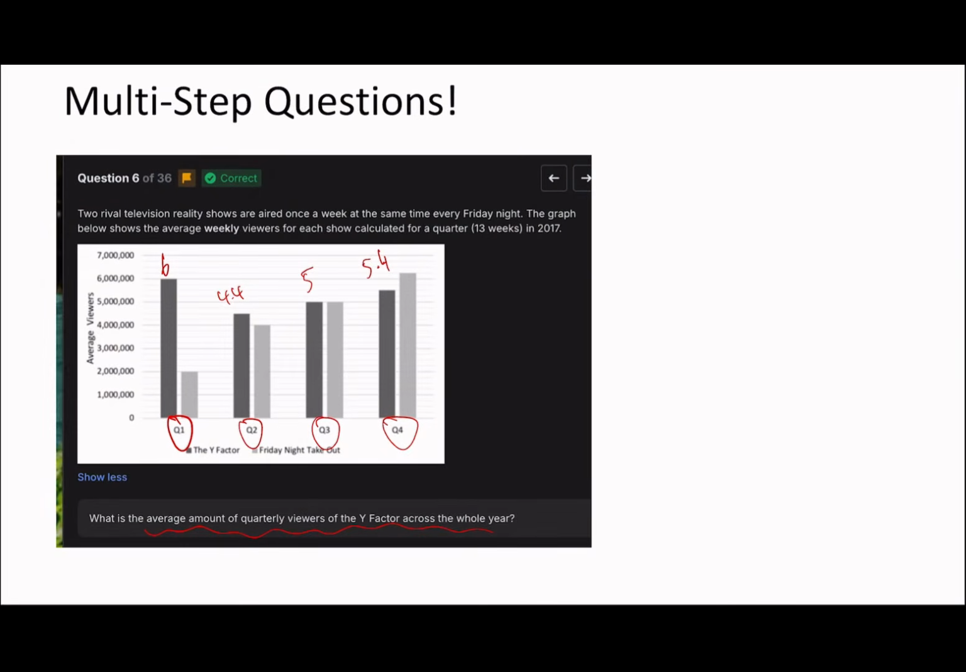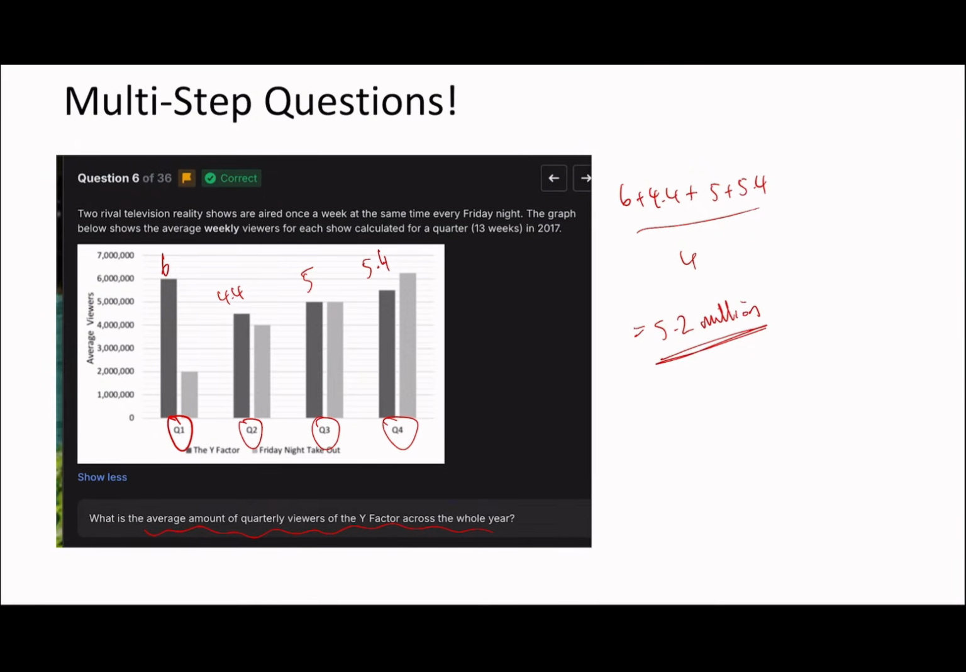So 6 plus 5 plus 5.4 plus 4.4, divided by 4, and I got 5.2 million. Okay, so it's a fairly straightforward question.